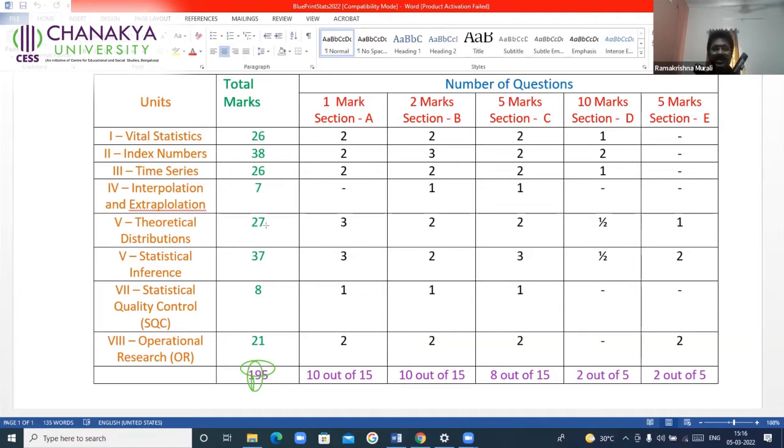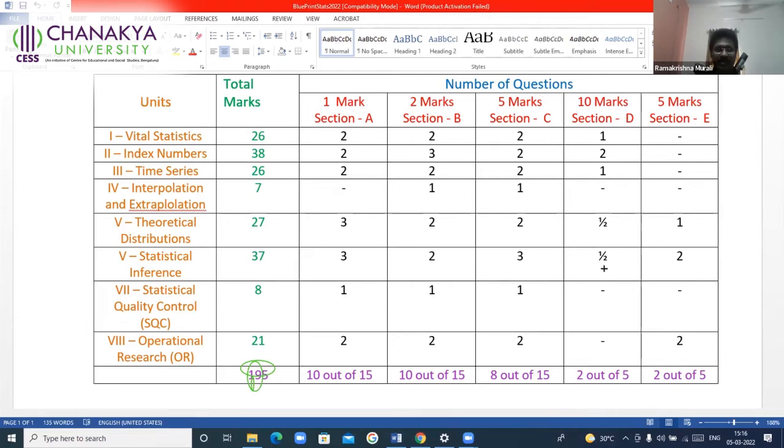And theoretical distributions, a little bit difficult chapter. Weightage is 27. How are they distributed? 3, 2, 2, 10 marks. Why is it given half of it? That means from this particular chapter in section D, you will not have a complete problem. You will have only half of the problem.